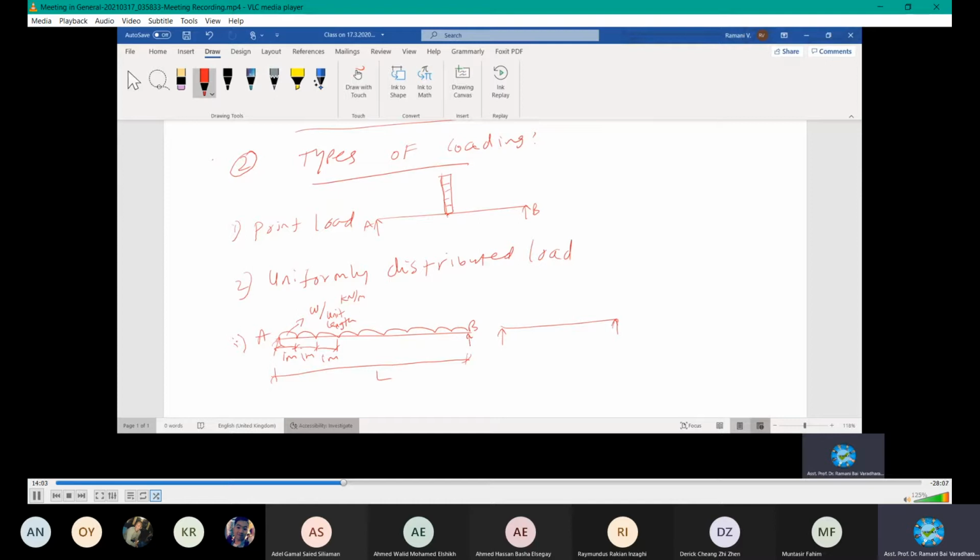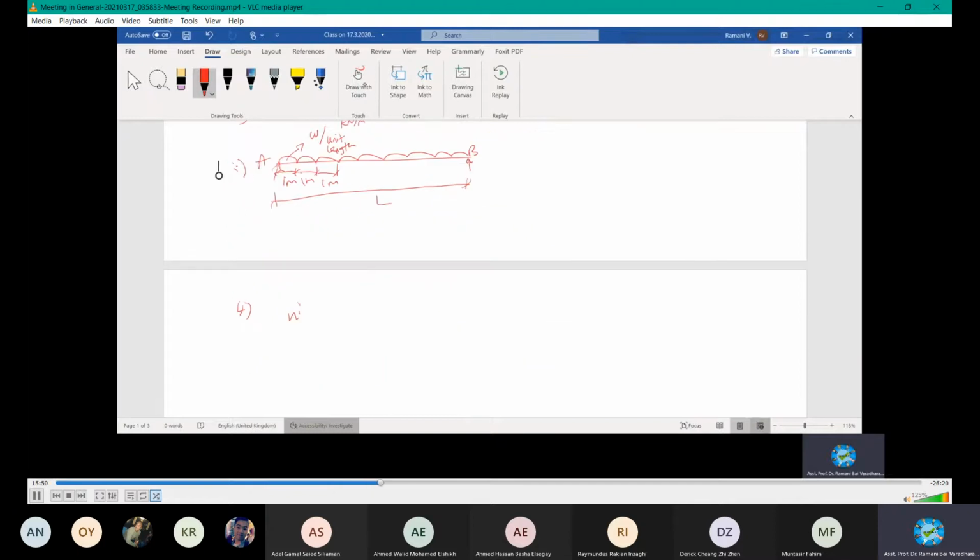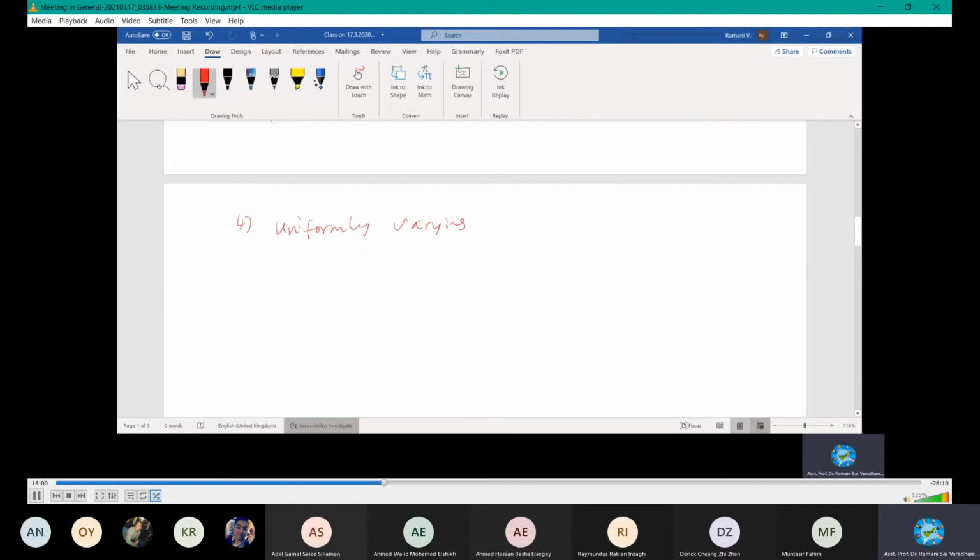One moment, I'll bring the information to you. Uniformly varying will be like this.